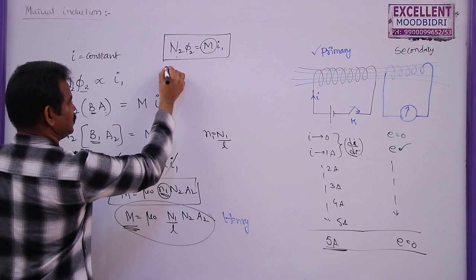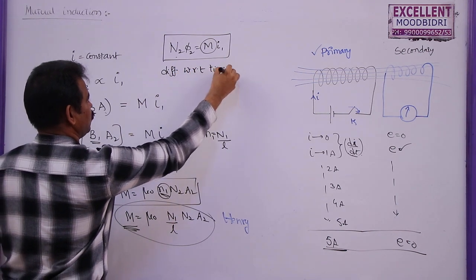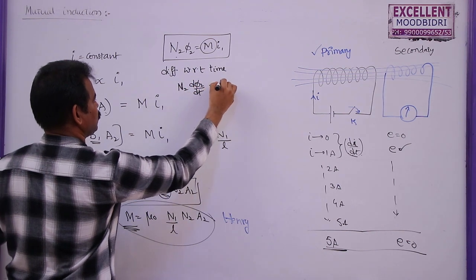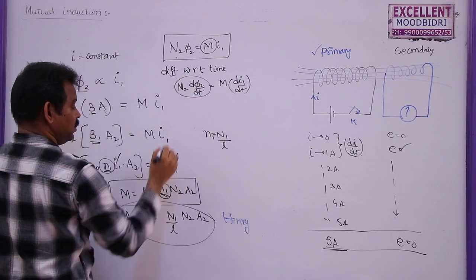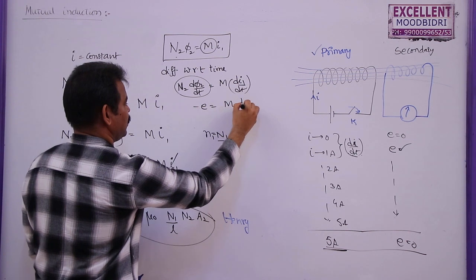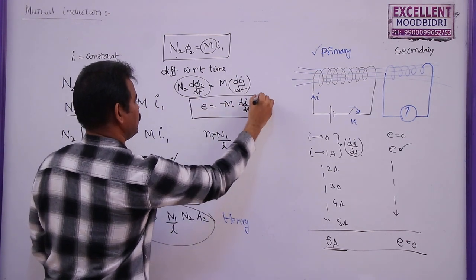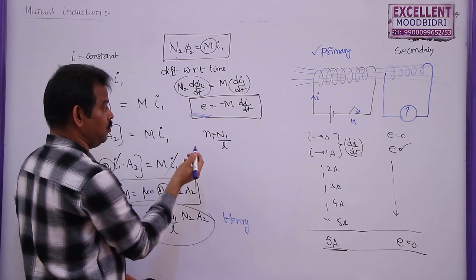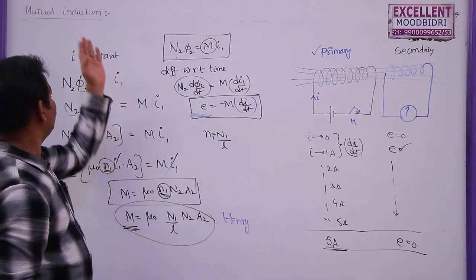If you differentiate this with respect to time, you can write N2 d phi 2 by dt is equal to M di by dt. So this is the negative of the EMF. E minus is equal to M di by dt, or E is equal to minus M di by dt. That means EMF will be induced in the secondary coil only if there is a change in current in the primary coil. So what is mutual induction?